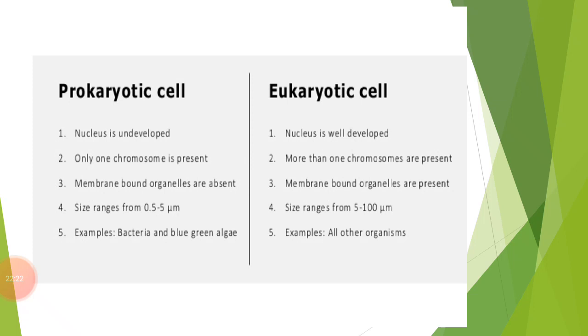What we have seen in the case of prokaryotic cells is that the nuclear material is in direct contact with the cytoplasm. But here, the nuclear material is not in direct contact with the cytoplasm and is separated from the cytoplasm by a nuclear membrane. In prokaryotic cells, the nuclear membrane is absent, but in eukaryotic cells, the nuclear membrane is present. Eukaryotic cells are more advanced than prokaryotic cells.